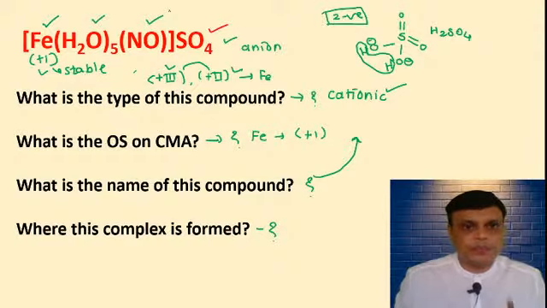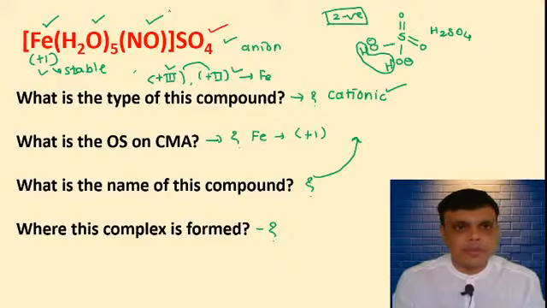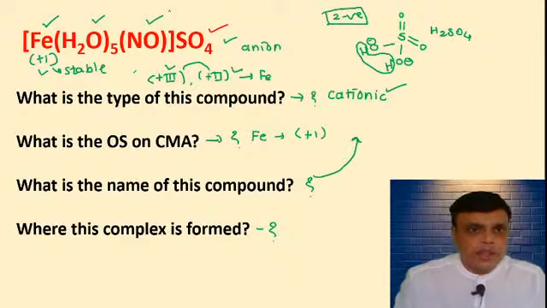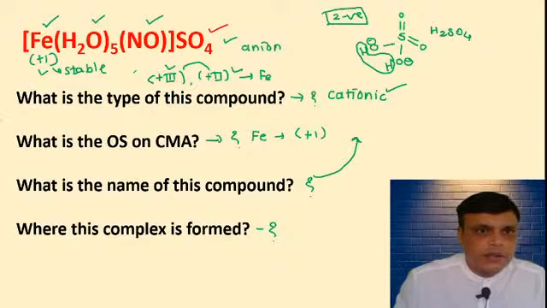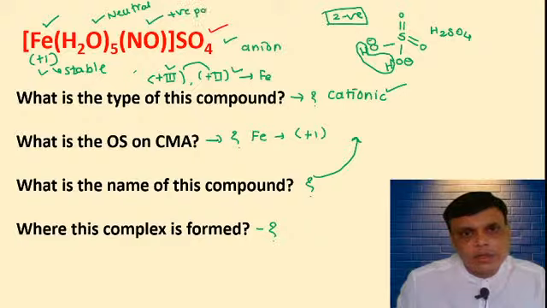So these two are different types of ligand. H2O is a neutral ligand, and NO+ is a positive ligand.